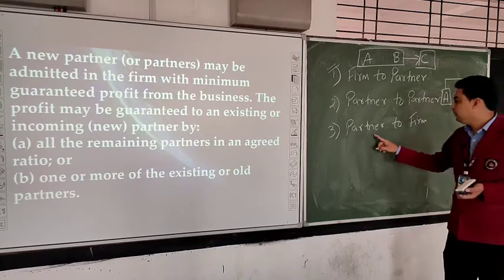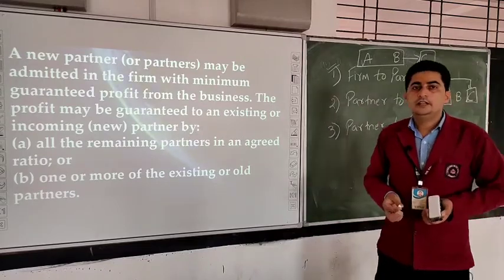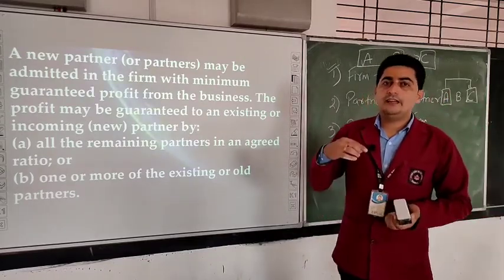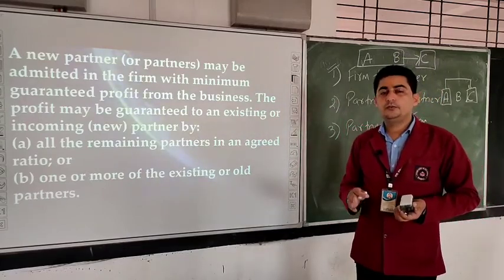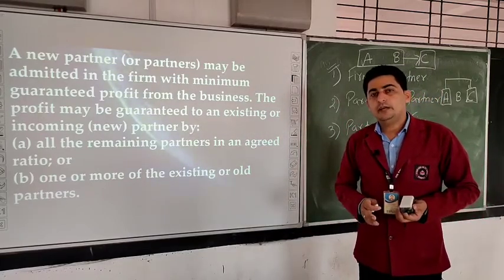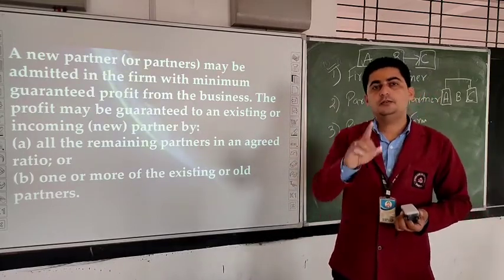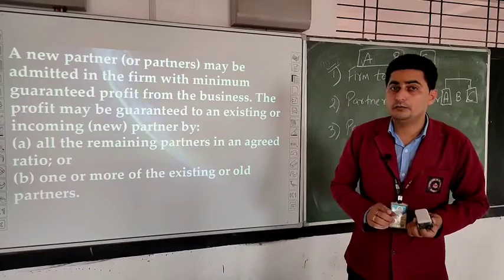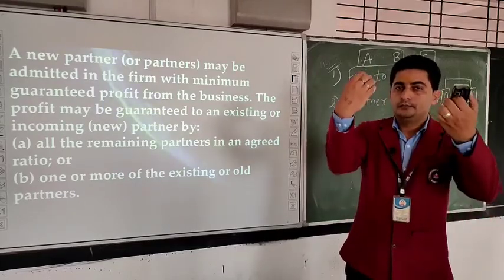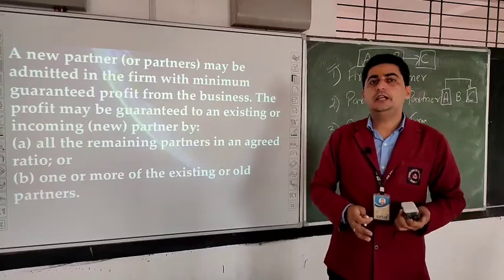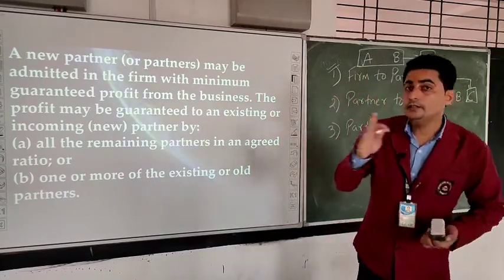Now, what is guarantee by a partner to firm? When any partner, maybe an existing or new partner, is coming in the business and saying that I will give you minimum profit. For example, if your firm is getting profit of 5 lakh and I will come to your firm, I will say that from next year your firm will get 6 lakh rupees profit. 1 lakh profit, I will work for it and I will assure that you will get this 1 lakh profit. So, it will be known as guarantee by a partner to firm.